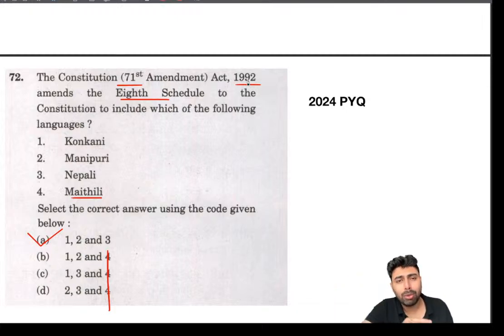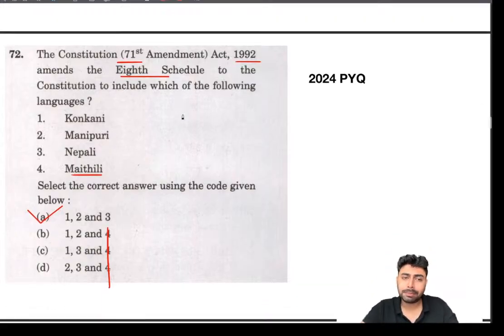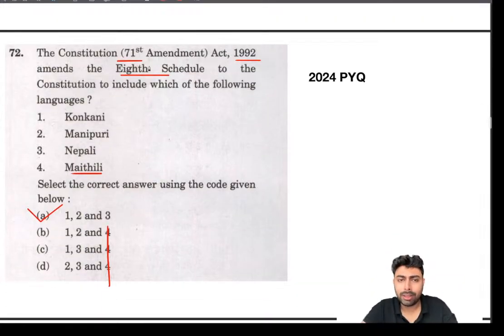I wouldn't recommend you go and read each and every amendment. That's not required. But since UPSC has asked about the 8th Schedule, it's worth looking into the 8th Schedule. Other than that, I wouldn't recommend you study each and every amendment. But the 8th Schedule is important, the 10th Schedule is important, and the amendments to the 10th Schedule and 8th Schedule and their dates are important. So that's how you should be solving this question.